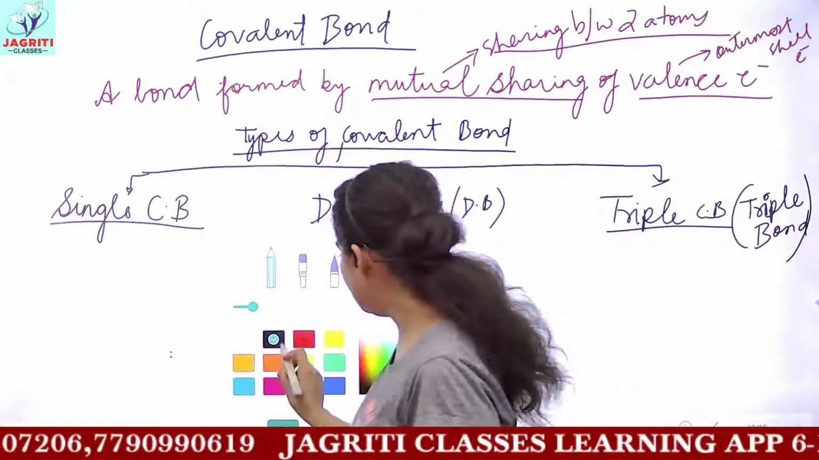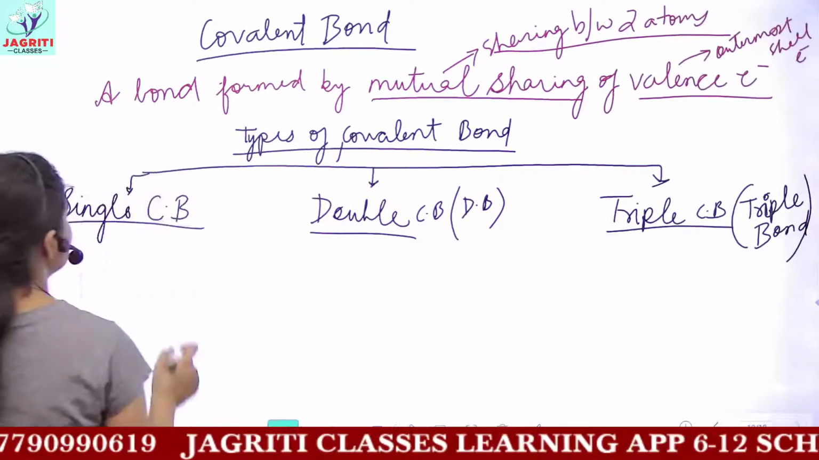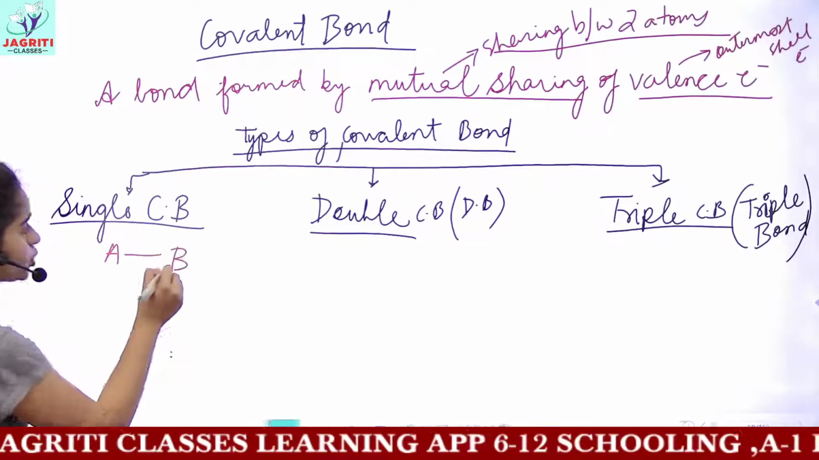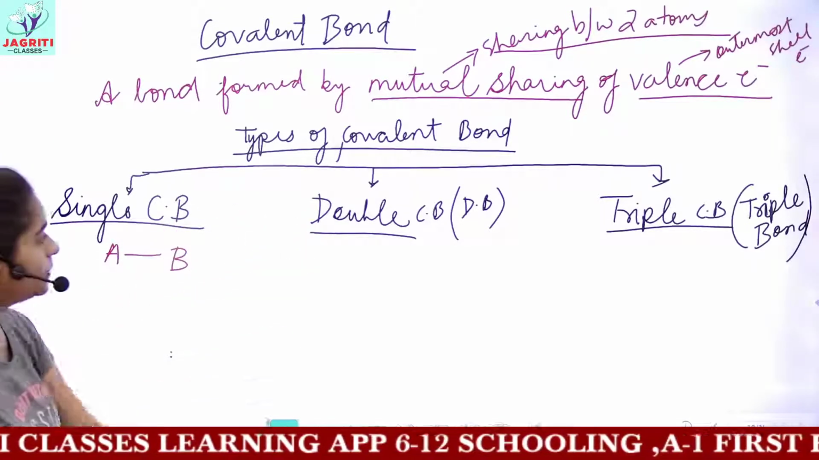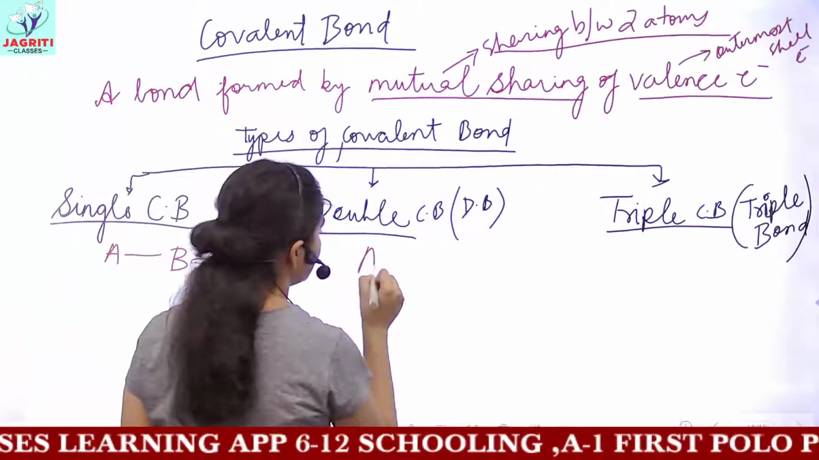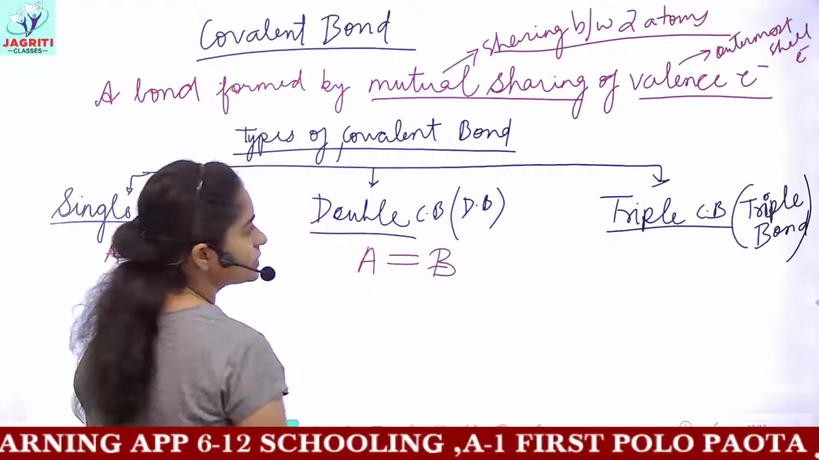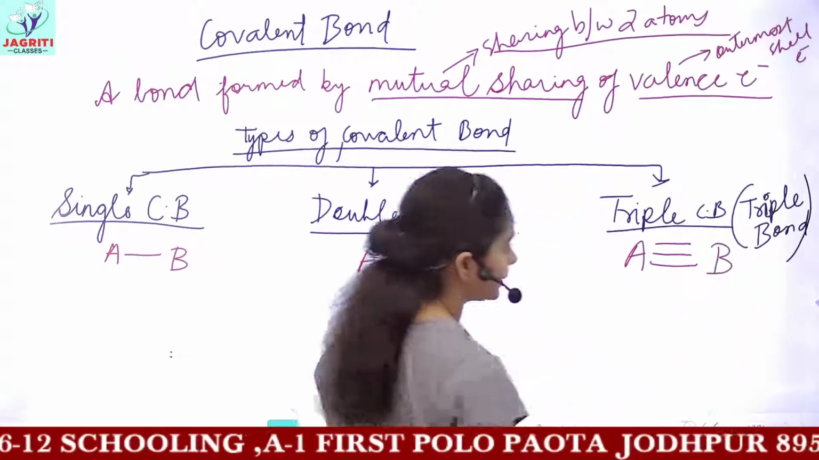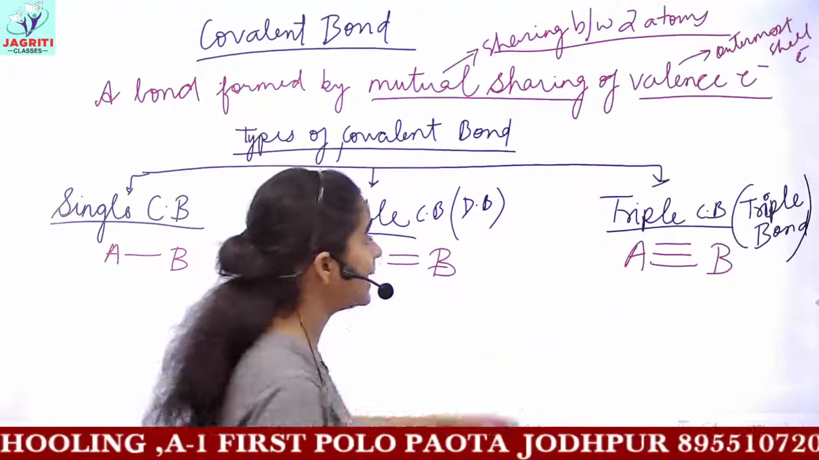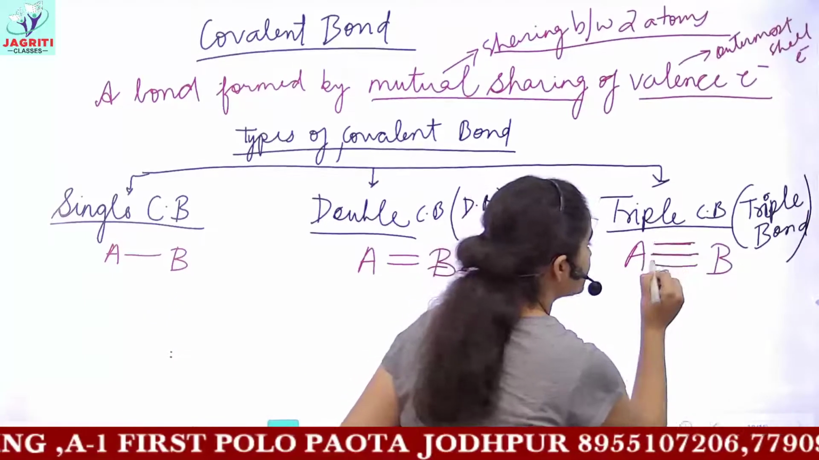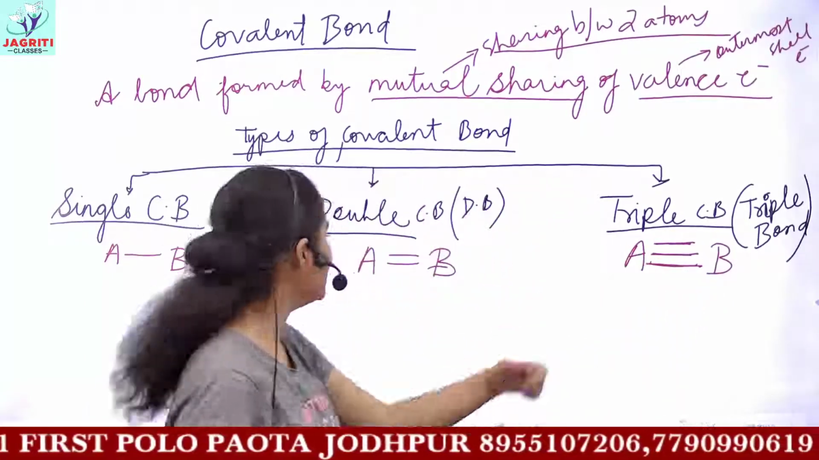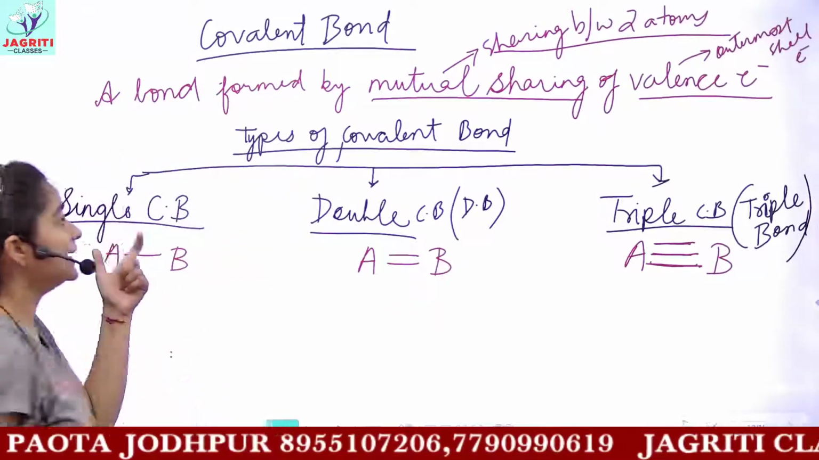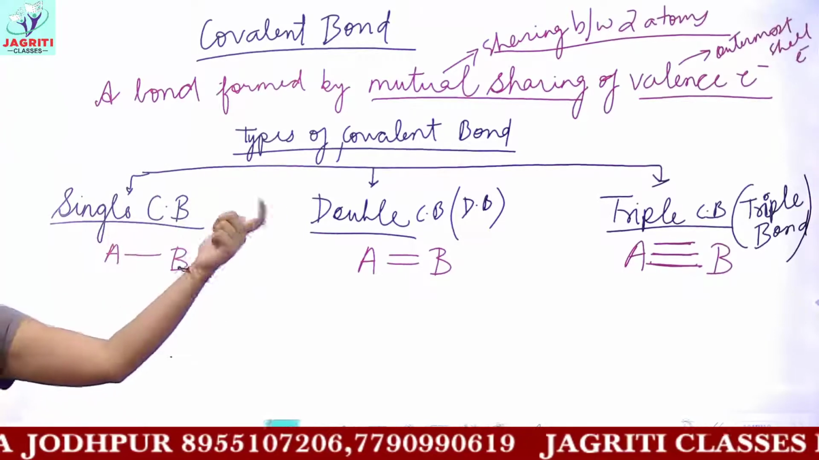Now, starting with the points of difference: a single covalent bond is represented by a single line between two atoms, whereas a double covalent bond is represented by a double line between the atoms, and a triple bond is represented by three straight lines between two atoms. These three lines signify that three covalent bonds are formed between A and B. So these are the representations of single, double and triple covalent bonds.